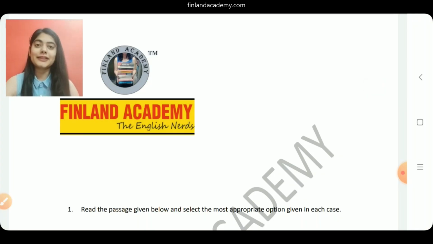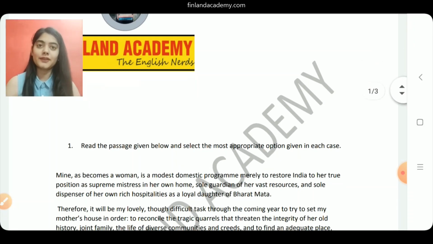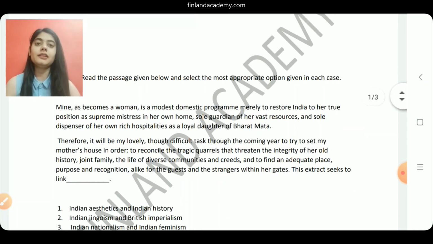Alright, so now let's look at our question number 1. It says, read the passage given below and select the most appropriate option given in each case. Let's read the passage together. It says, mine, as becomes a woman, is a modest domestic program merely to restore India to her true position as supreme mistress in her own home, sole guardian of her vast resources, and sole dispenser of her own rich hospitalities as a loyal daughter of Bharat Mata.